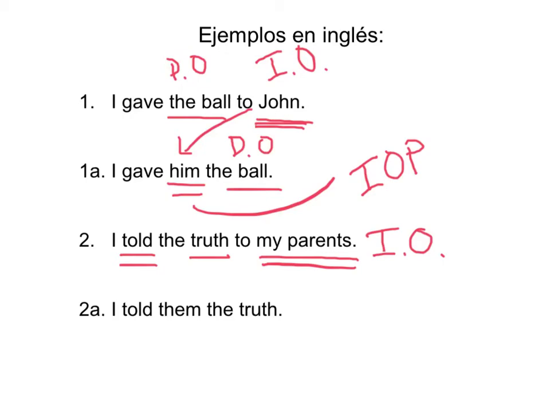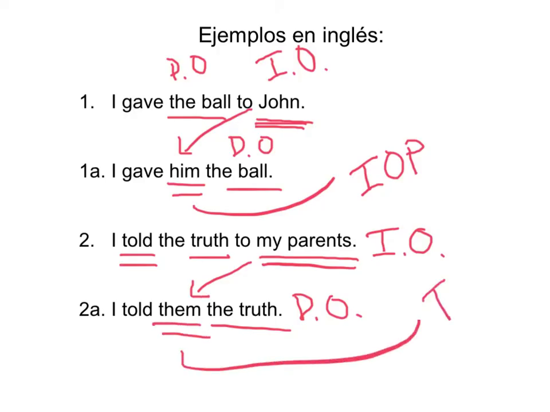So ejemplo número 2a, I told them the truth. So the truth is still the direct object. But now we've got my parents being replaced by a pronoun, them. So them is the indirect object pronoun. En español, el pronombre de complemento indirecto.